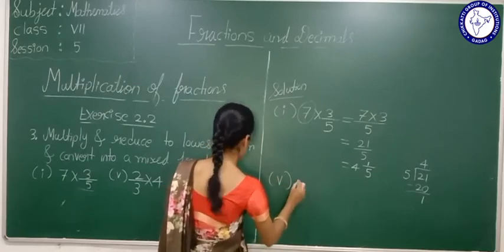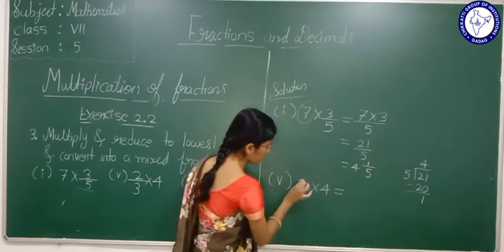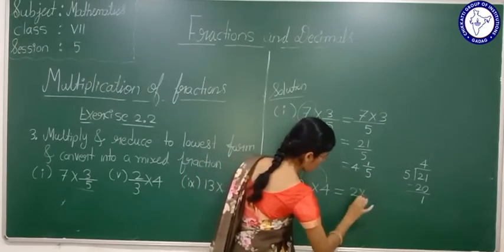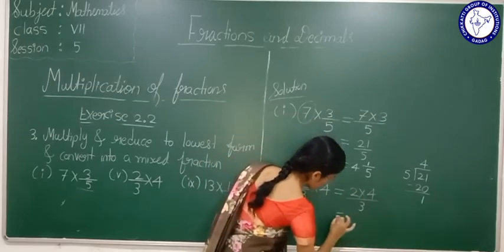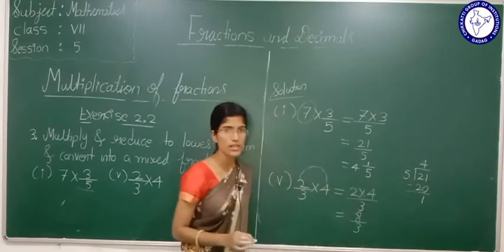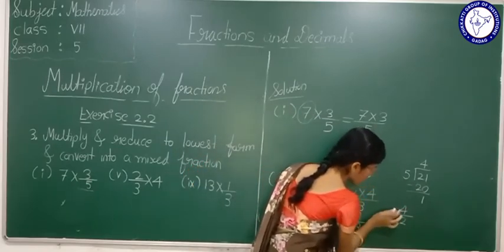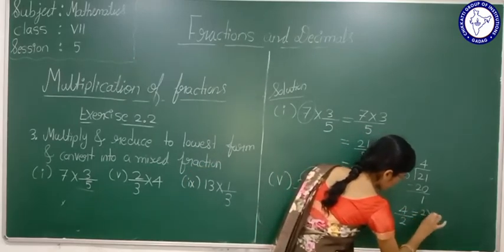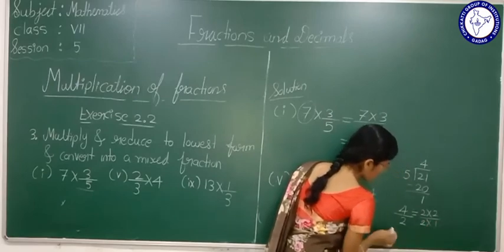Fifth one, you see, 2 by 3 into 4. Do the same way. 2 multiplied by 4 divided by 3. 2 4s is what? 8. 8 divided by 3. Do 8 and 3 have any common factor? Common factor means, here 4 by 2. If you think 4, see here, 2 2s are 4. This 2 can be written as 2 1s are 2.